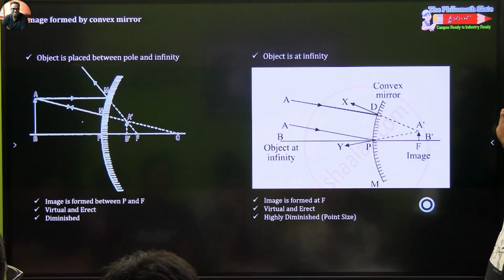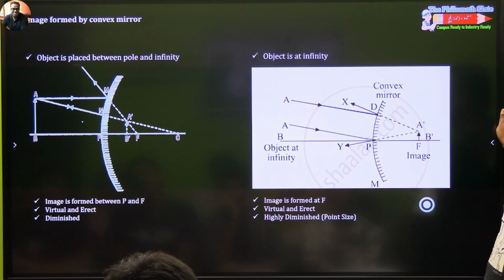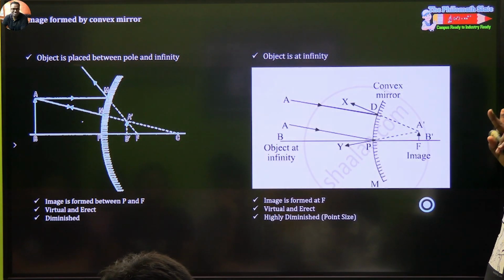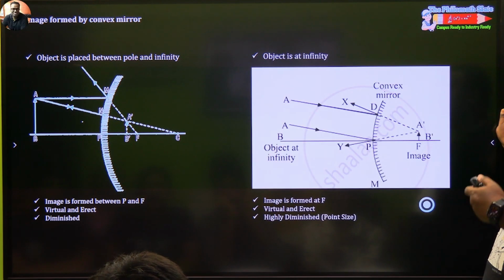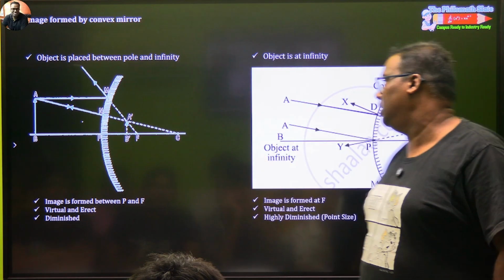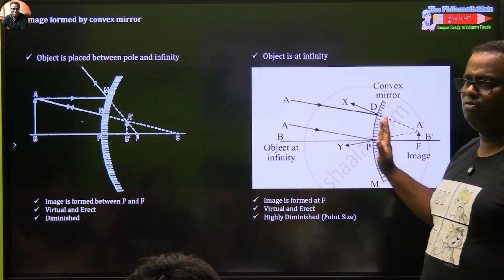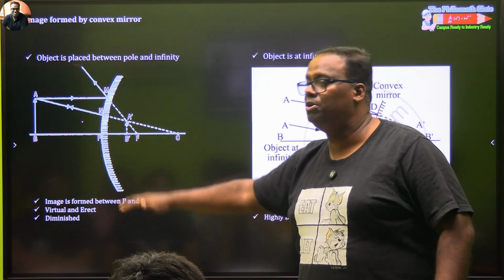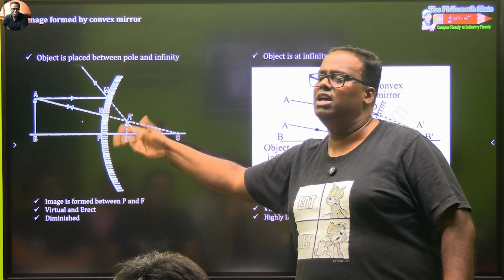Right. So, image formed by a convex mirror. In a convex mirror, we study 2 cases only. One case is when the object is placed between pole and infinity, and the second one is the object at infinity. Let's look at this one more, because this is the everyday case that we see in our car mirrors.